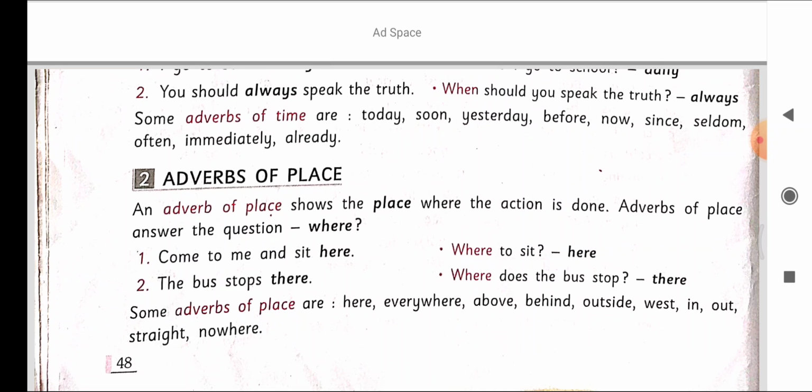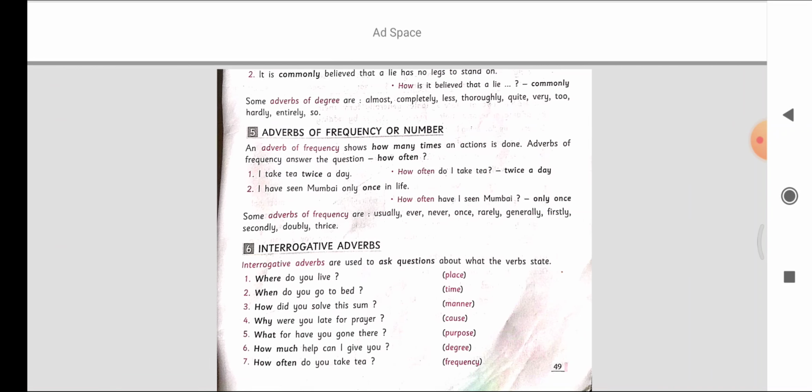For example, come to me and sit here. Where to sit? You have to sit here. So it describes the place where you have to sit. Next example, the bus stops there. Where does the bus stop? There. So here the place is there. Some adverbs of place are here, everywhere, above, behind, outside, west, in, out, straight, nowhere. These are all examples of adverbs of place.